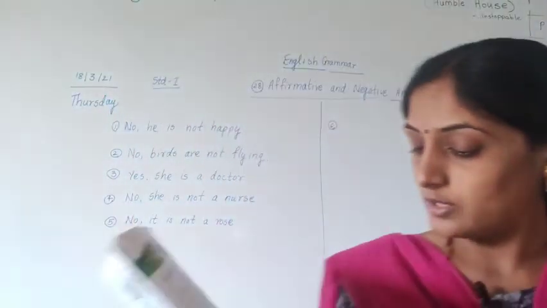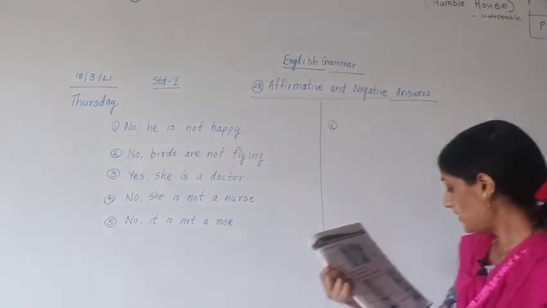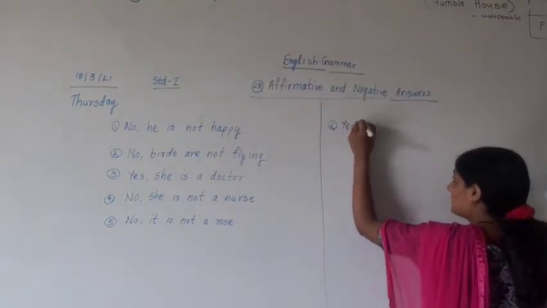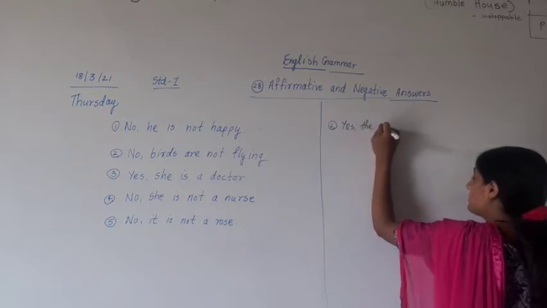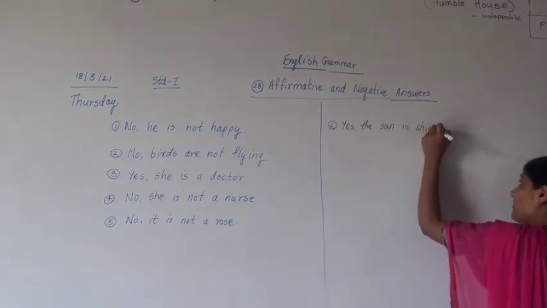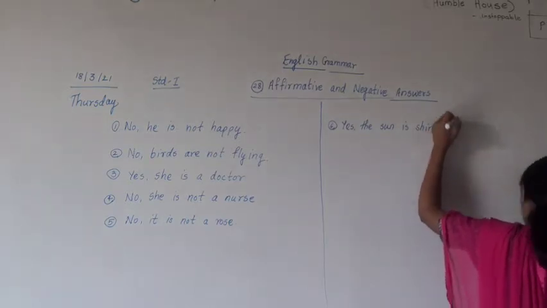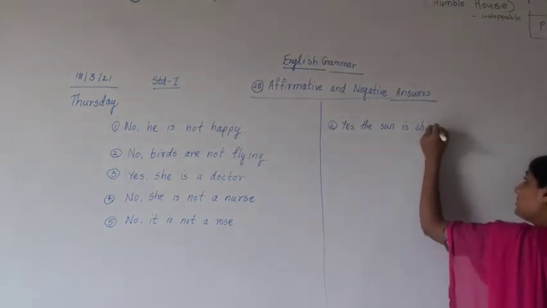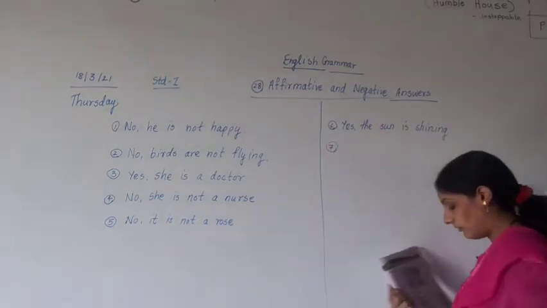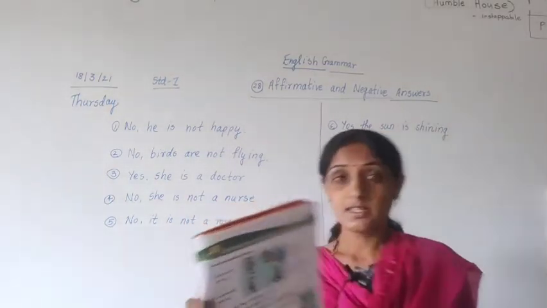So you can write down yes. Yes, the sun is shining.